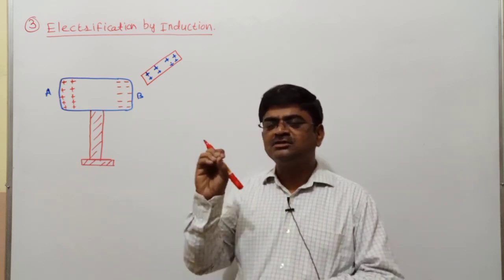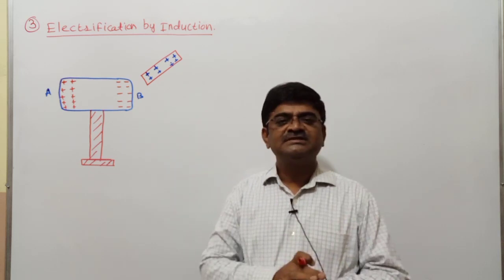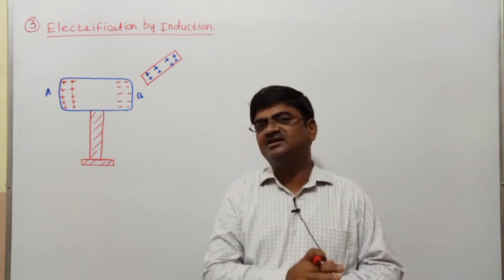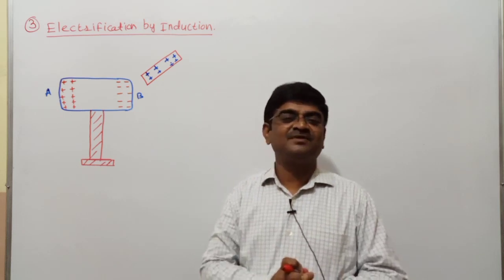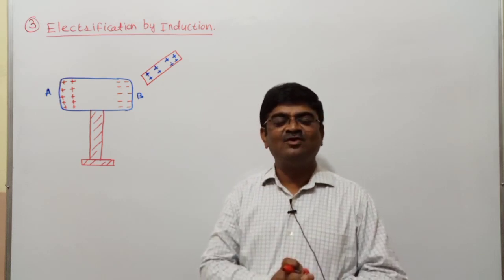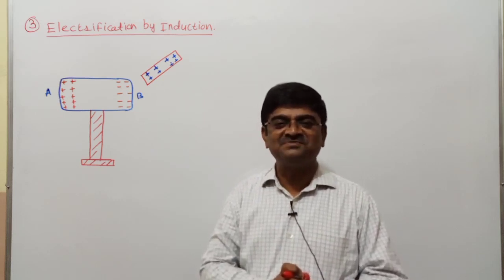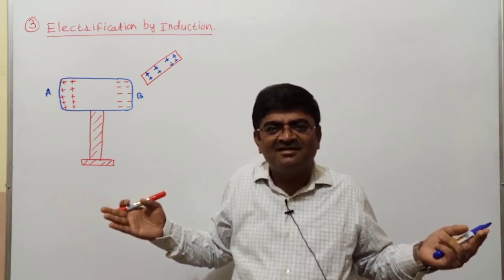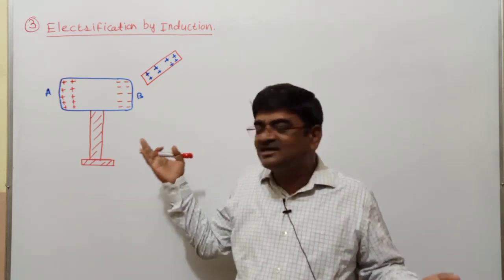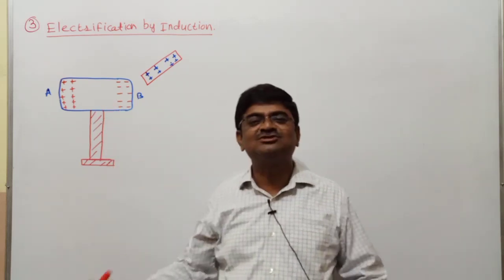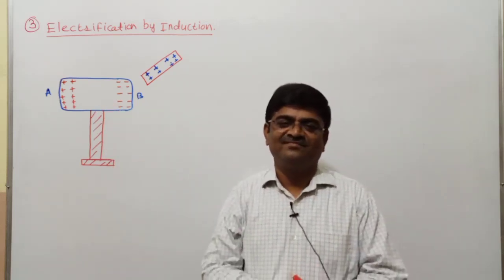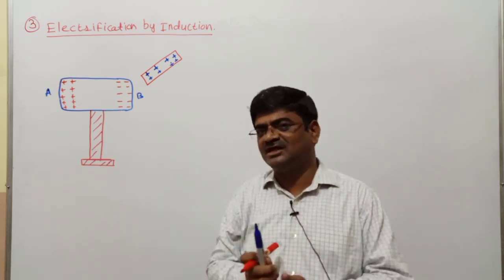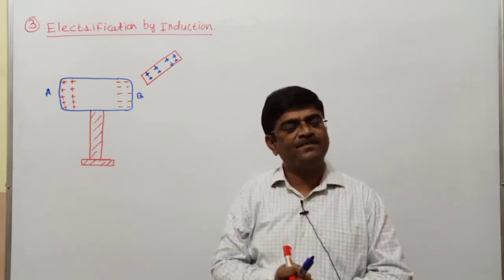I should think of such a mechanism, such an arrangement there, which will help me to disturb that delicate balance which I have. Charges have just got separated there. As such, net charge on this conductor is now also 0. I have to disturb that balance to have a net non-zero charge, and that's the basis of electrification.